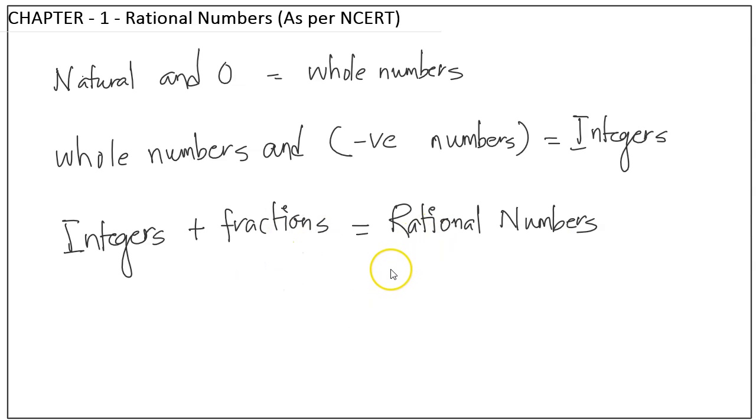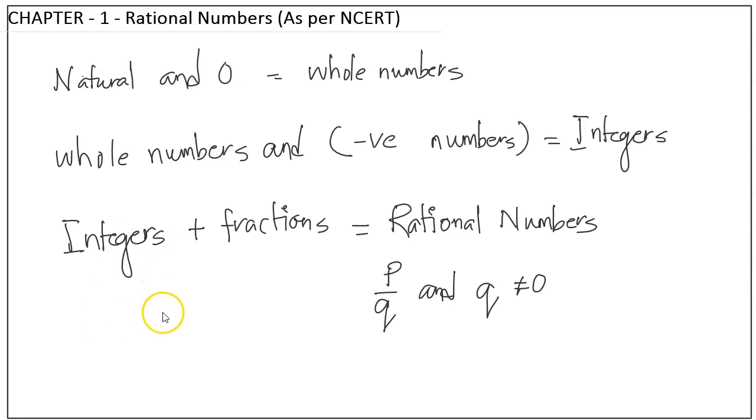So again, I will just recap. If you can write any number in the form of p by q, where p and q are integers and q is not equal to 0, then we call them rational numbers. Okay, so why is q not equal to 0? Because this is like a basic thing. Sometimes we don't understand this, or we have not actually looked into it in a detailed way. That's why we don't understand. But I will tell you why q is not equal to 0.